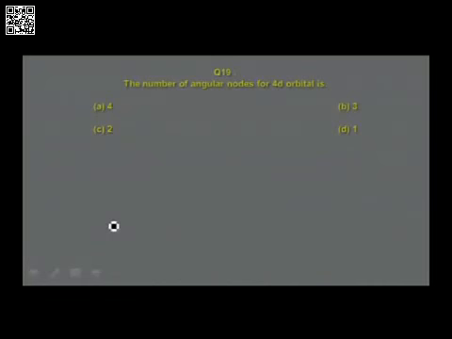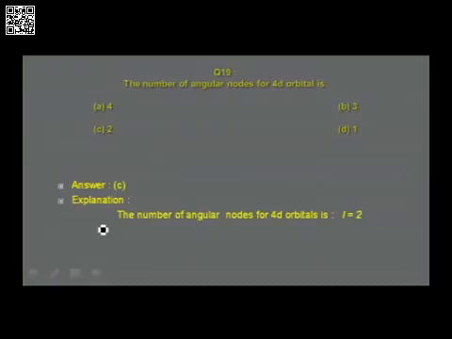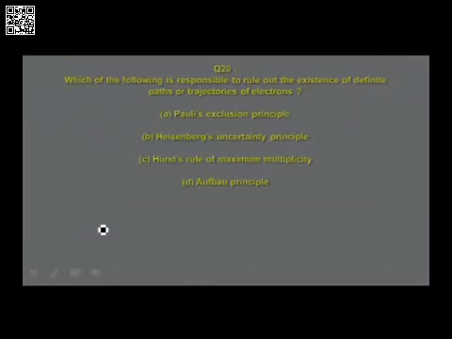The number of angular nodes for 4d orbital. Again, the question is on angular nodes. For angular nodes, the formula to be used is l. So for 4d orbital, n is 4 and for d orbital, l is found to be 2. Therefore l is equal to 2 is the answer. Let us verify what I have given in the answer. The answer is in option C. You find the explanation: the number of angular nodes for 4d orbital is l equal to 2. Let us move to the next question.